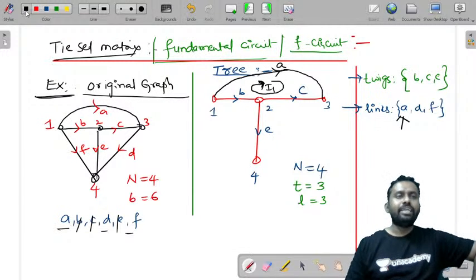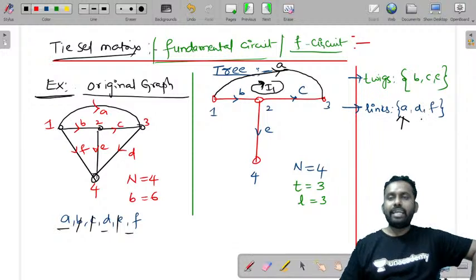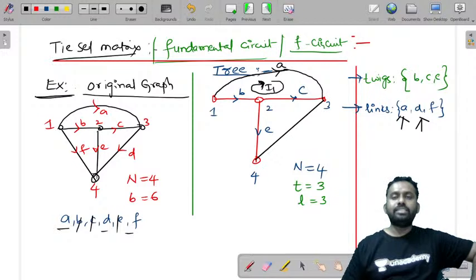Now let us take the second one. What is the second link? This is the second link, D. Where is it? Here. Place that. If you place this link, again there is a loop forming, and take that loop direction as D. Let us call this I2.